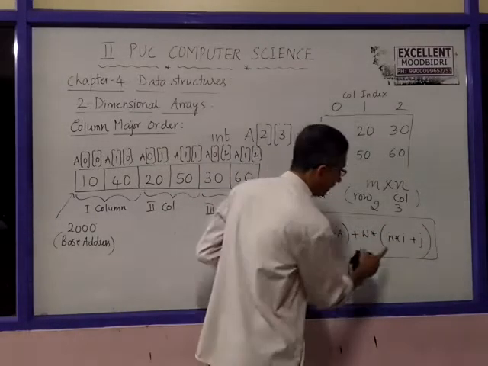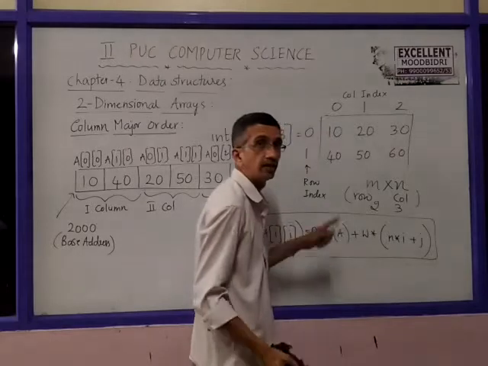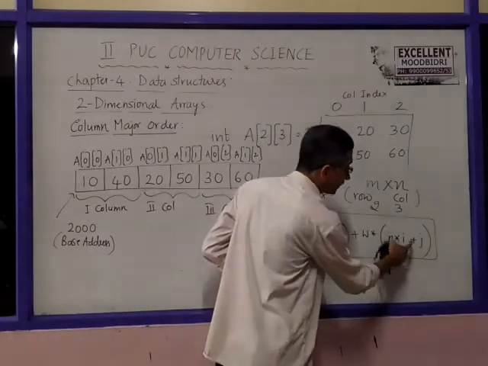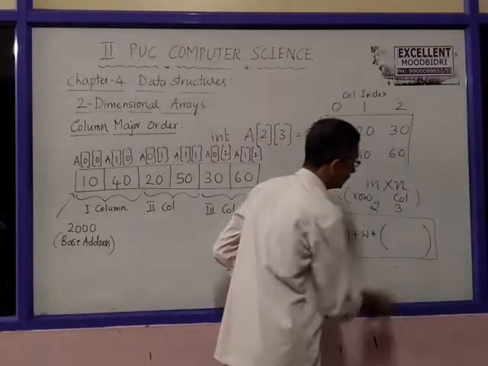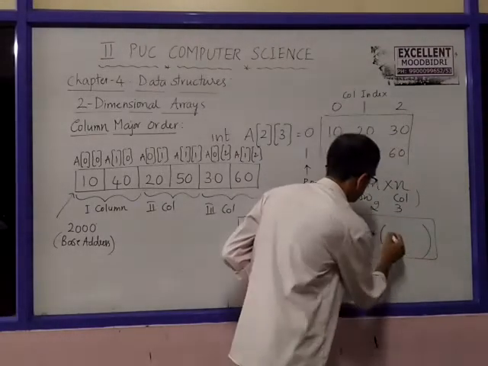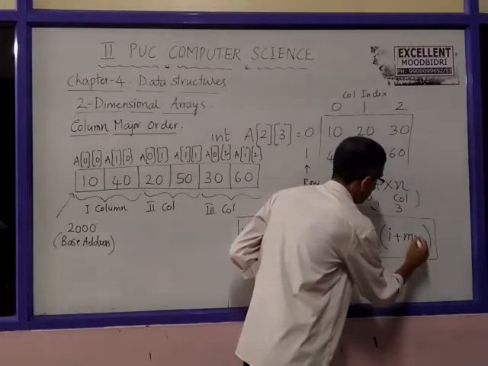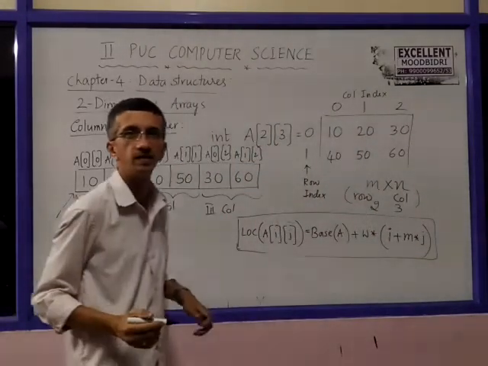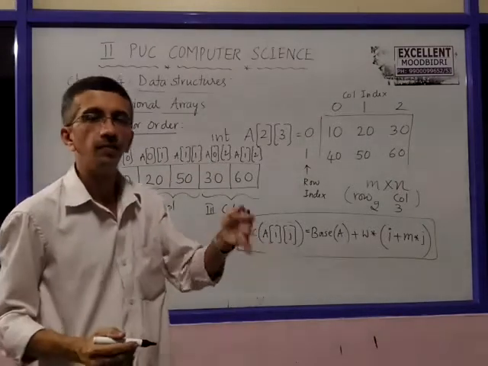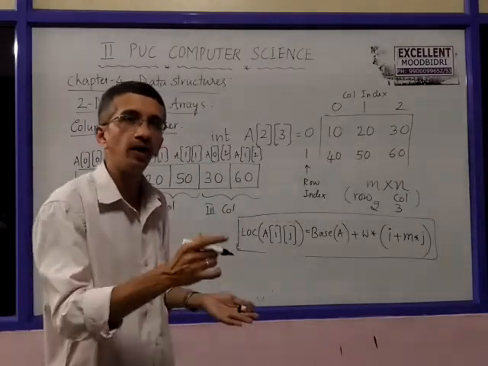Here it is i plus m into j, instead of n into i plus j. Note this. The difference is i plus m into j. Previously we have taken n into i plus j.